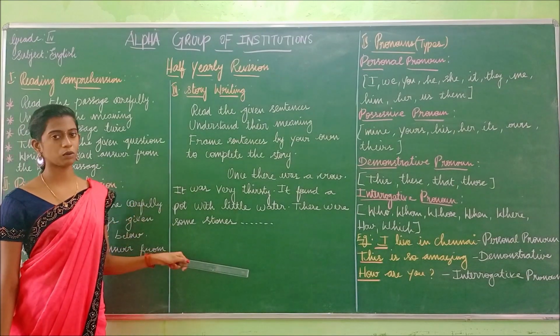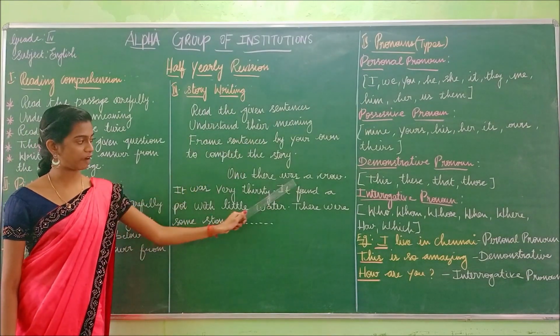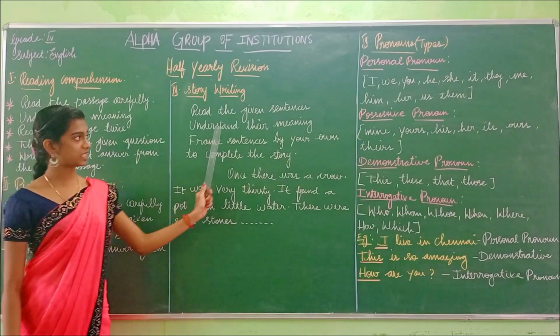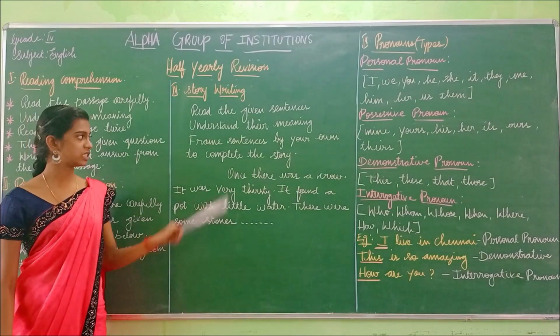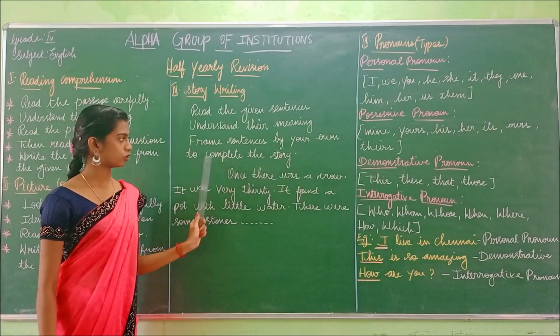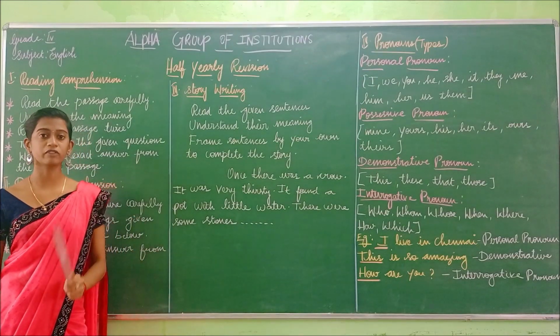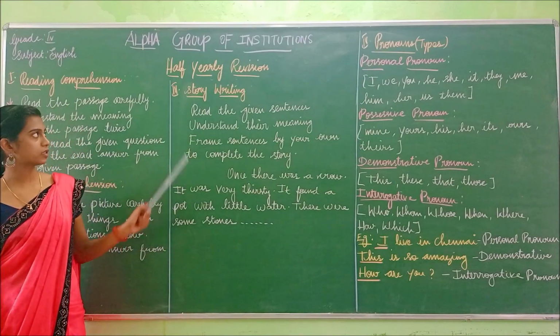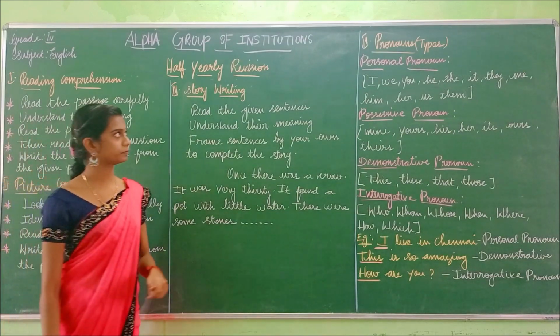Have you understood how to do story writing? Read the given sentences. First of all you have to read. Understand their meaning. So after reading you have to understand the meaning of those sentences. Frame sentences by your own to complete the story. The story will be incomplete, so you have to frame the story by your own. So like that you have to do the story writing. Have you understood this? Shall we move on to the next one?